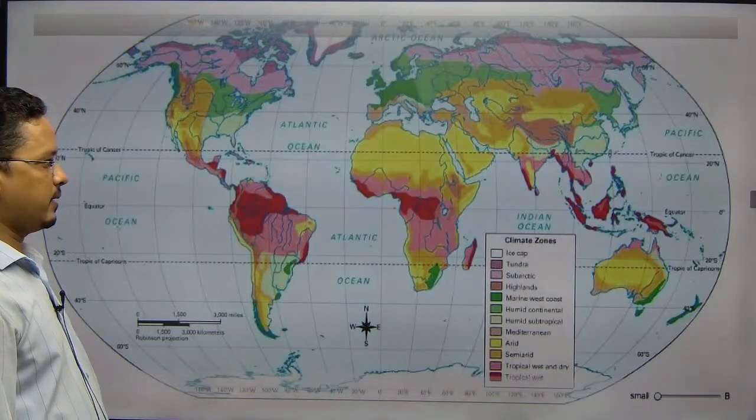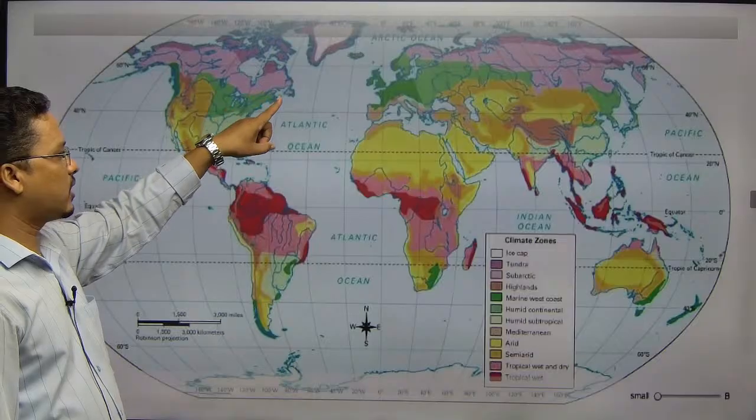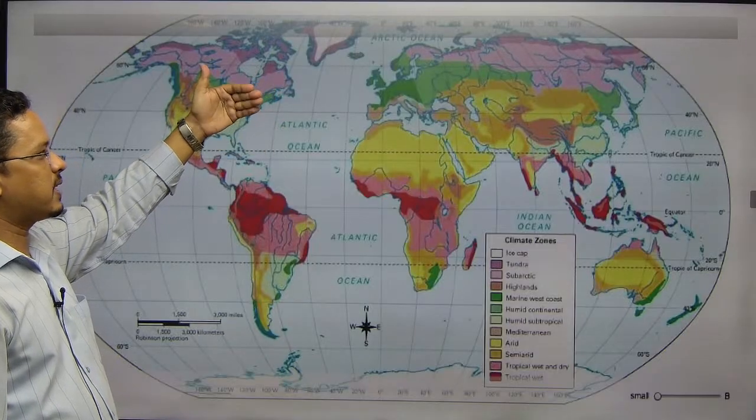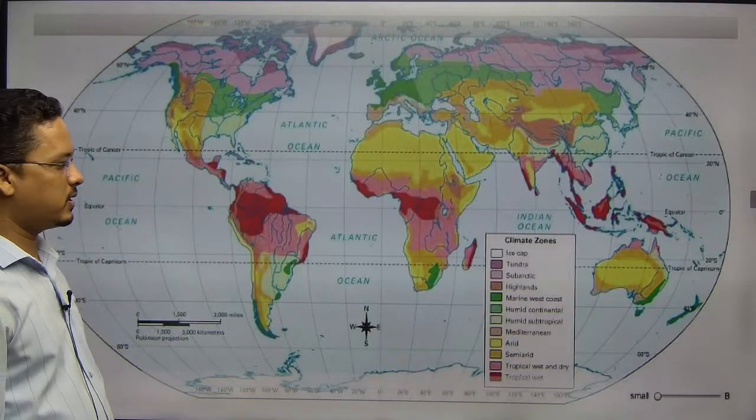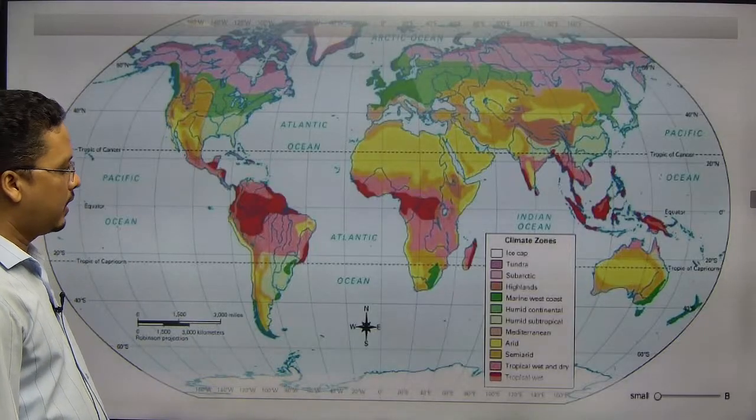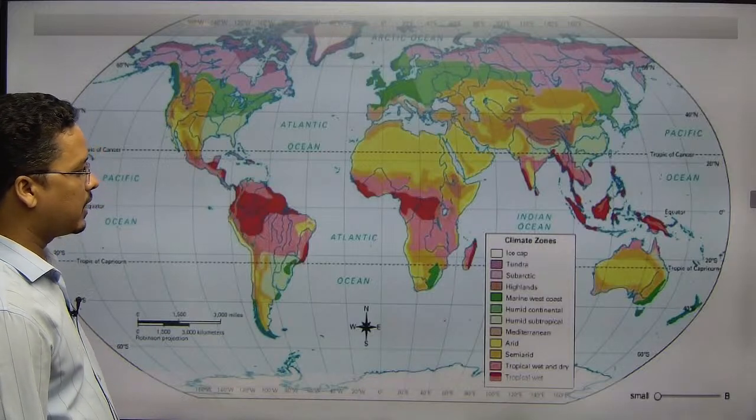Now here you can see where the ice cap is. Both regions will have ice cap, that is the top of the northern hemisphere, that means I am talking about the Arctic Sea, and this is the polar region of the southern hemisphere. These two regions will have the ice cap. Yes, that would be tropicals. Then let's say tundra region.